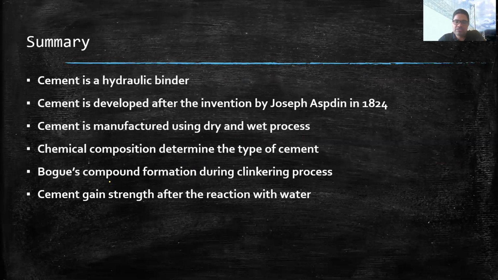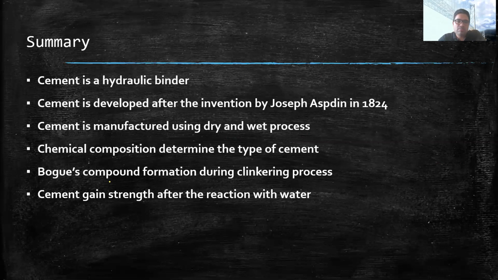So this is the summary. In today's lecture, we have discussed that cement is basically a hydraulic binder. Hydraulic binder means when it reacts with water, it gains strength. The cement that we are using today was developed after the invention of Joseph Aspdin. Cement is manufactured using the dry and wet process, and chemical composition determines the type of cement. If we alter the chemical composition of cement, it may become a different type of cement.